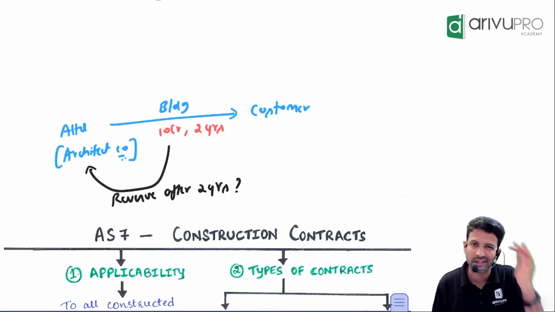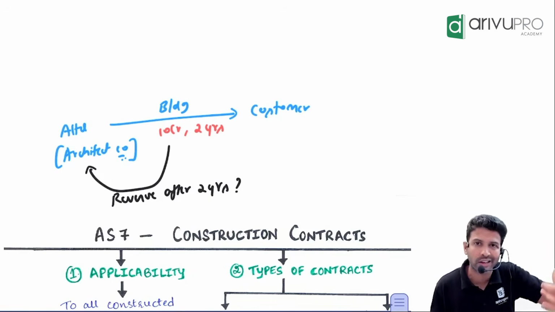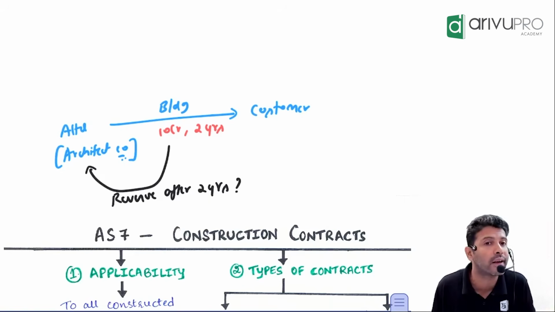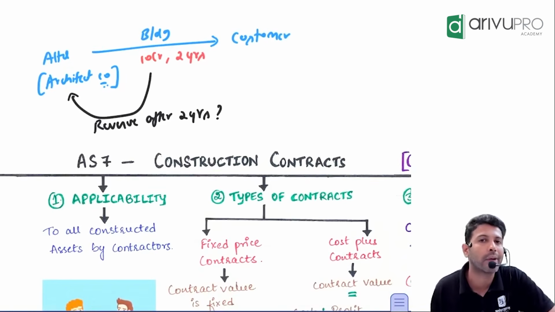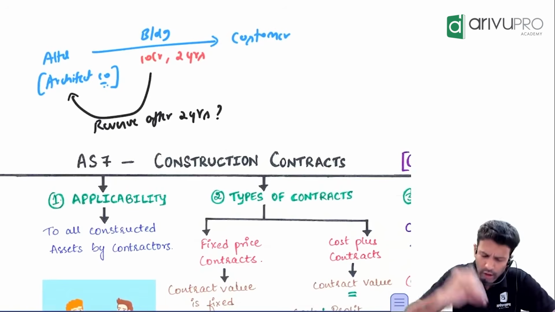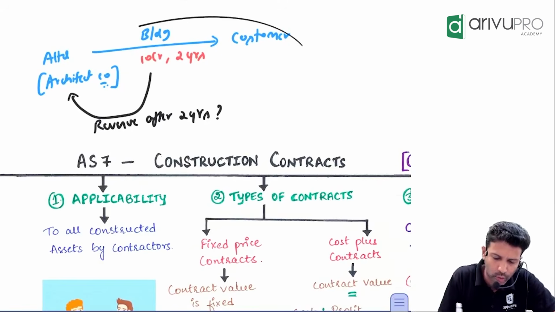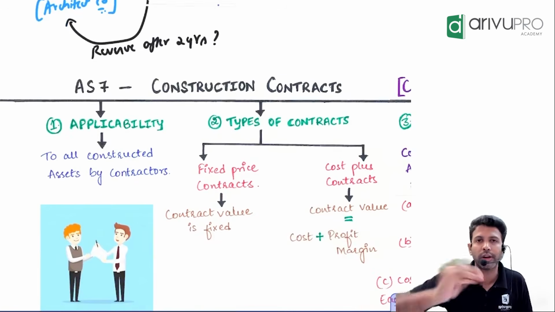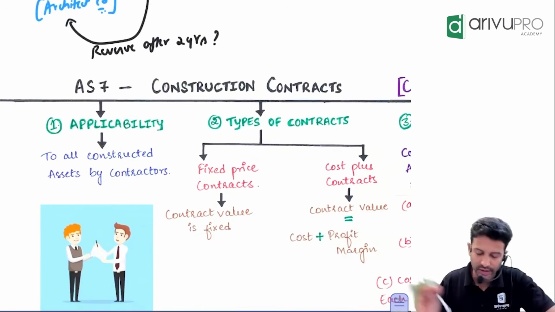When the revenue should be recognized, to what extent, how much cost should be recognized, all that clarity is given by Accounting Standard 7. That's the background behind AS7. We'll talk about those in questions. Don't worry about this example. We'll take more questions on similar lines. I just wanted to give you a background of AS7, is all.